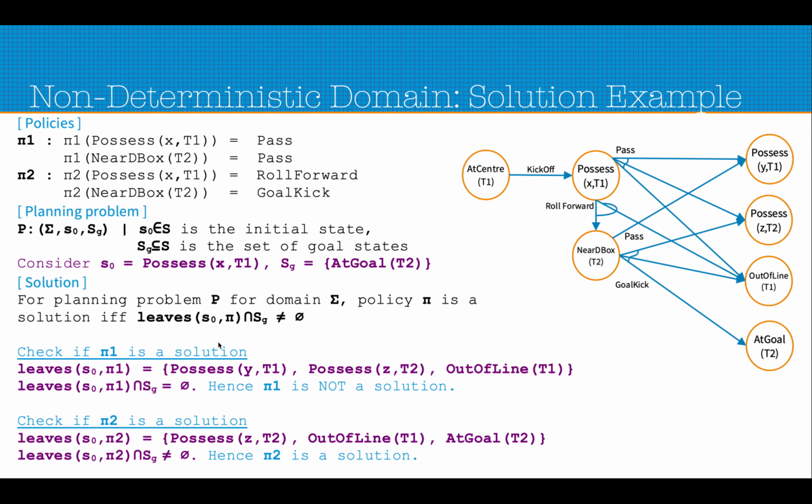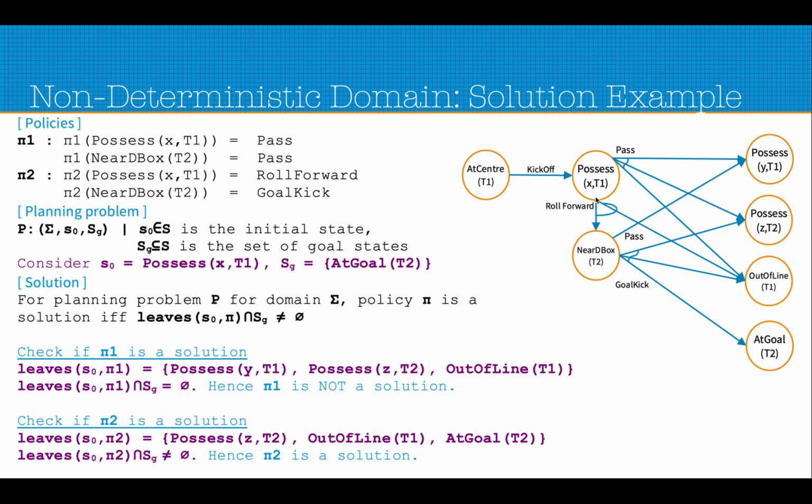Let's now see whether pi2 is a solution. We define the leaves of S0 pi2. If we apply pi2 on this state, the leaves are possess zt2, because we can apply roll forward here, and from the roll forward we make a goal kick, which lands up in possess zt2. That's why possess zt2 also comes in the leaf states, and there is no more. This is not in the domain of pi2, so that's why this is a leaf state.